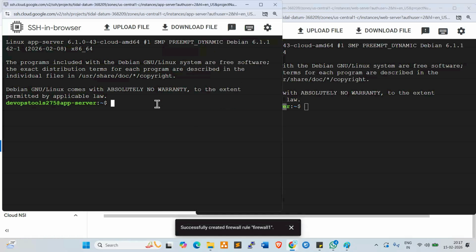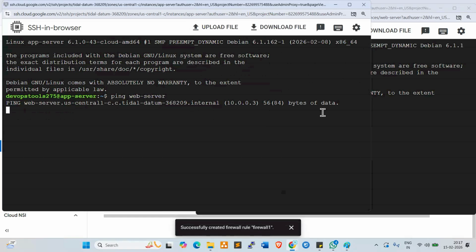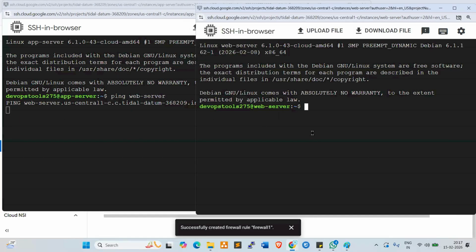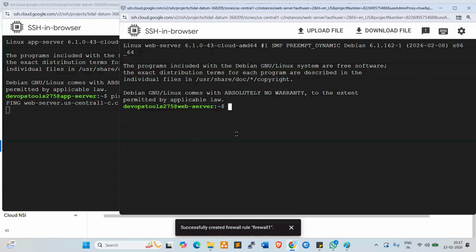Now I want to ping web server. Yeah, it is not pinging, right? Now web server to app server also I want to ping. Ping app server. Yeah, look at here, not pinging. Why it is not pinging anyone?